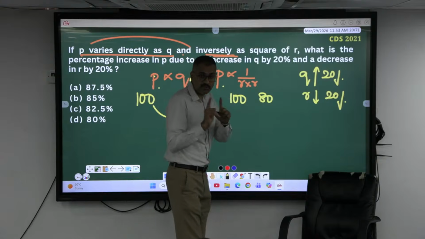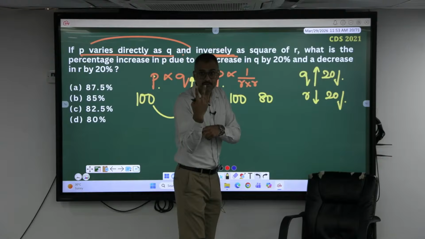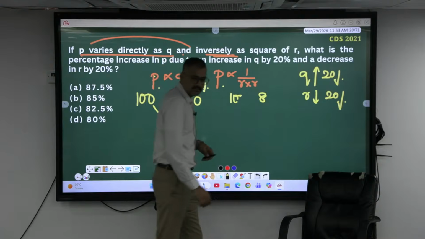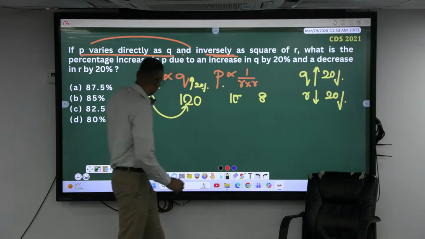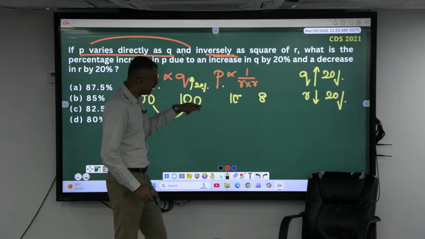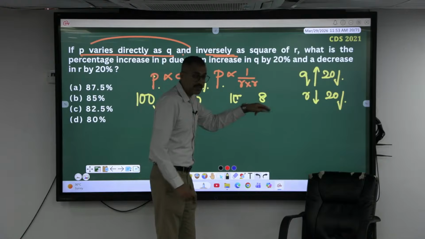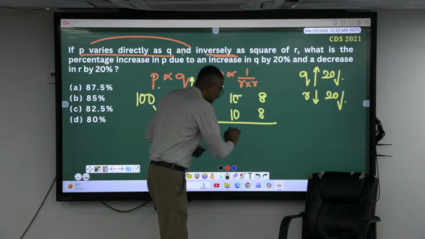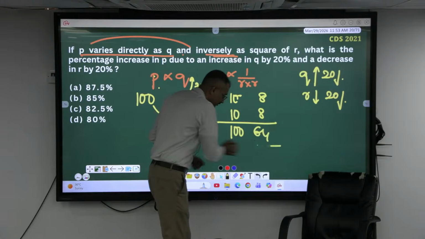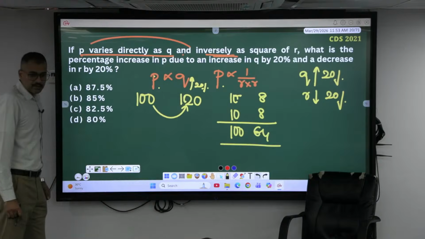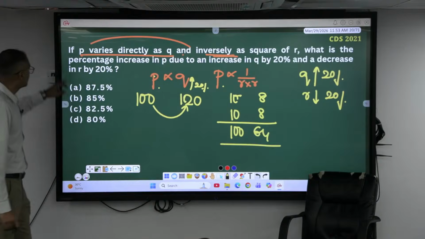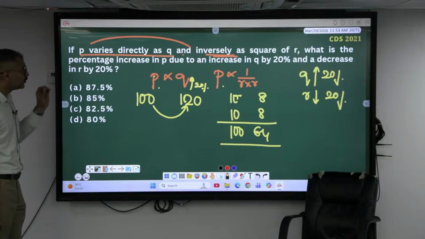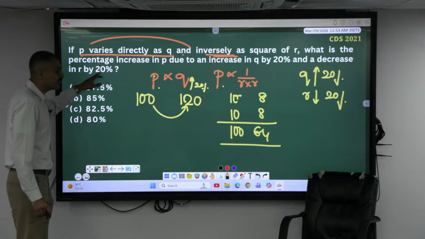But this is not one time, this is two times, R into R. So rather than 80, assume this as 10 and 8. If I take this as 10, it becomes 8. Since it is R square, it becomes 8 into 8, which is nothing but 100 becomes 64. Read the question: the percentage increase in P due to an increase in Q by 20% and decrease in R by 20%.